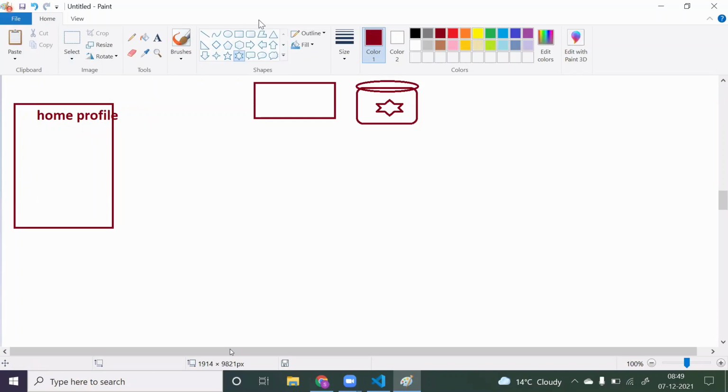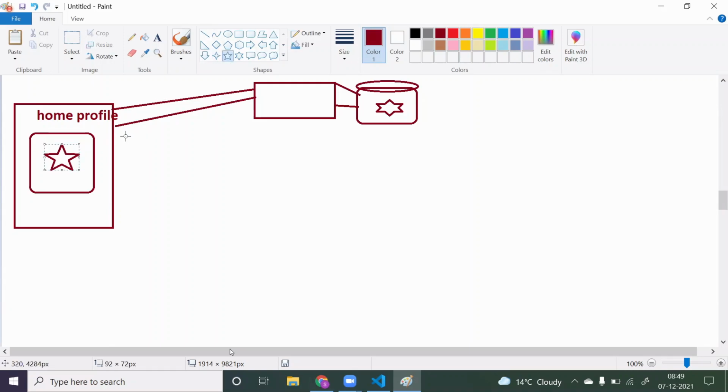Now what I need to do is, whenever my application loads, I need to load my home component, and in this home component I need to display this data. So whenever my home component loads, I will send one request to this API, nothing but this server. From there, I will connect with the database and get the data. Once I got the data, the home component will display whatever it requires. Now this data I need to store in my Redux.